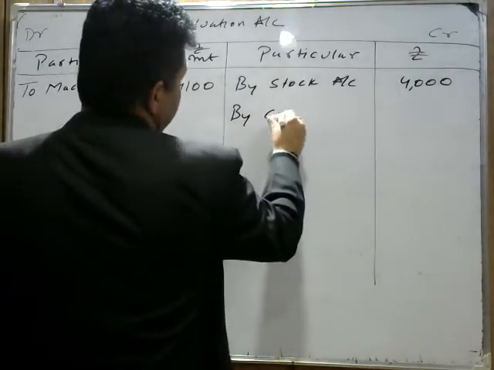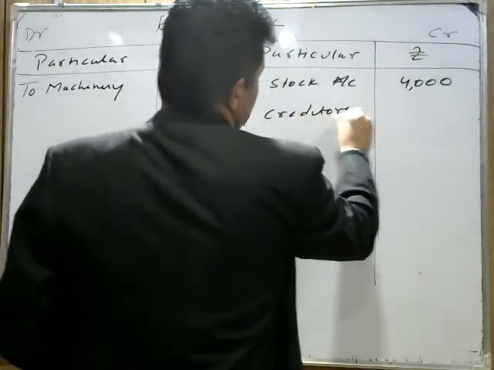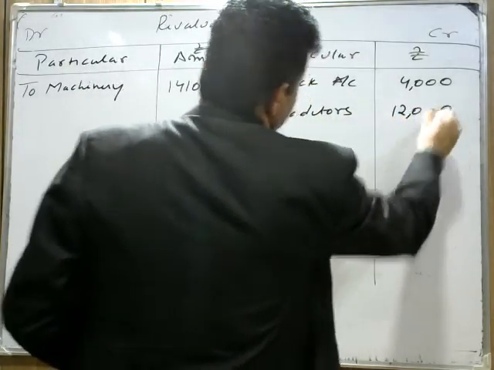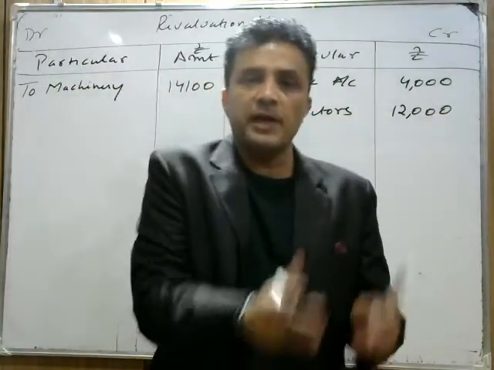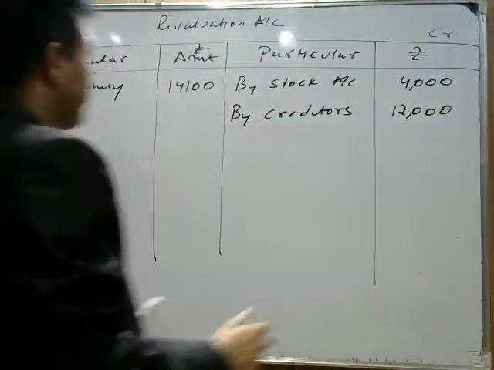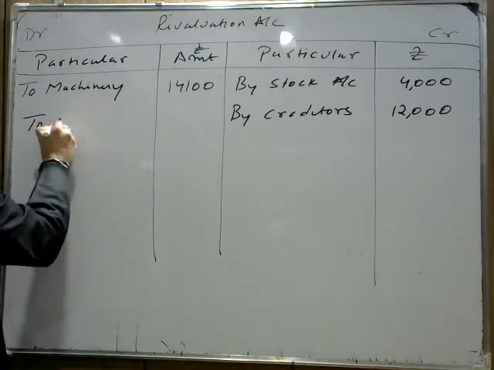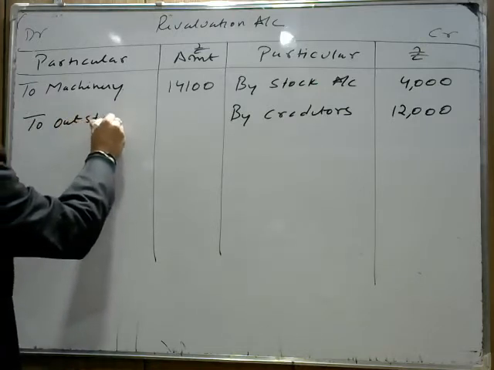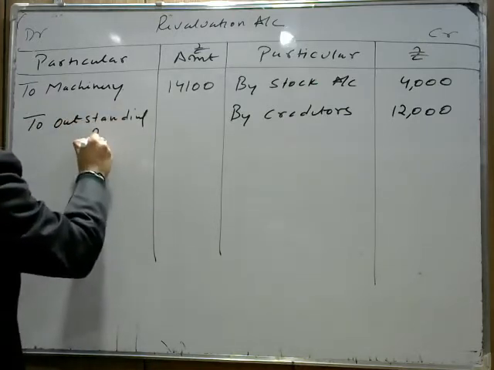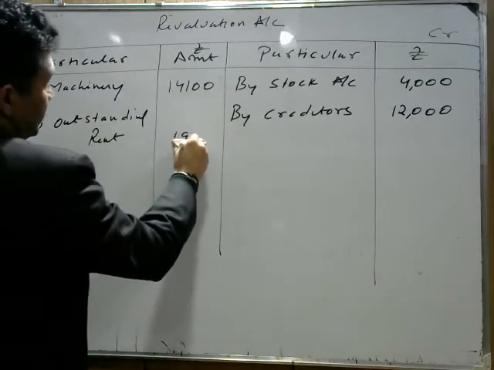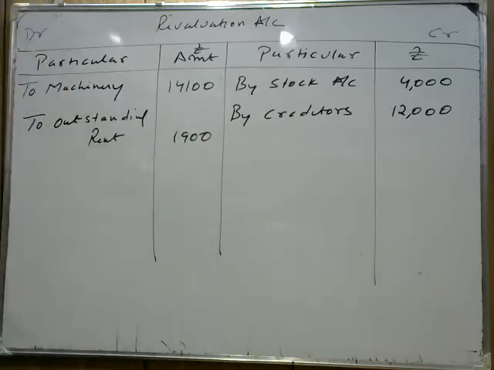So we write by creditors 12,000, an income for the firm, because now we don't have to pay creditors 12,000 rupees. Next part is adjustment number D. Outstanding rent is rupees 1,900. A new liability will be created, we had to pay rent and we did not pay. So we write to outstanding rent rupees 1,900.